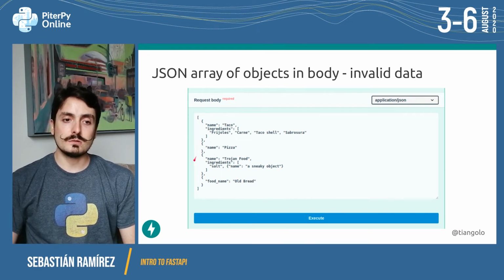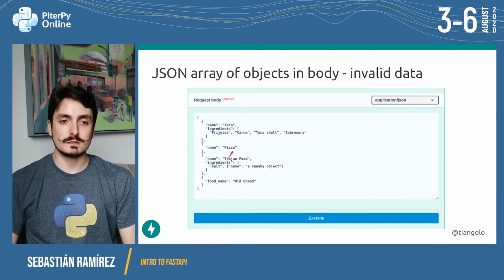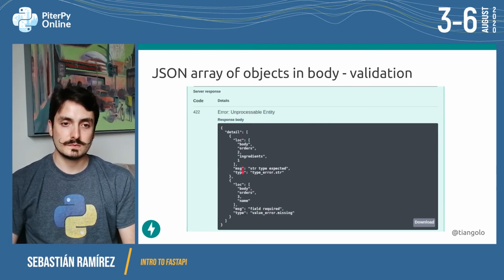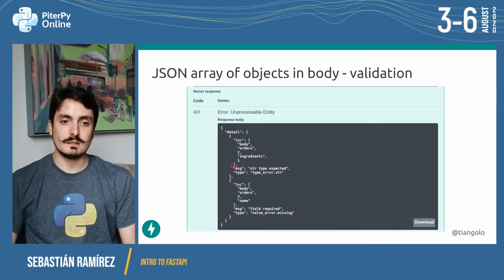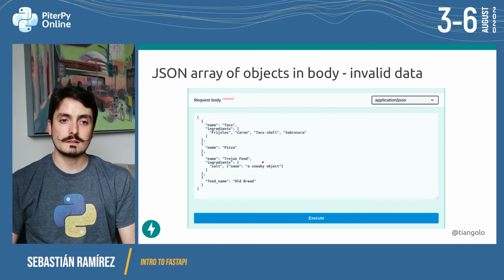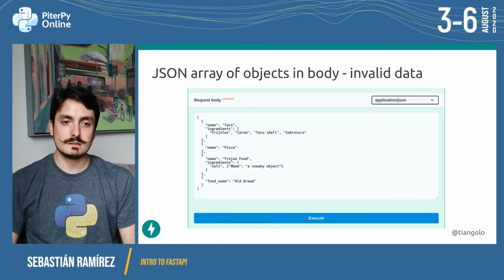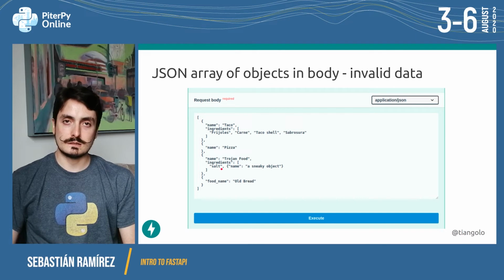Then index 2, let's see. In index 2 is where we have the error. Let's go forward to the error. So we have the errors in index 2. Where is the error? It's inside of ingredients in index 1. Let's go back to the request. So in index 2, inside of ingredients, this is index 0, is a string, that's fine. In index 1, exactly here is the error.